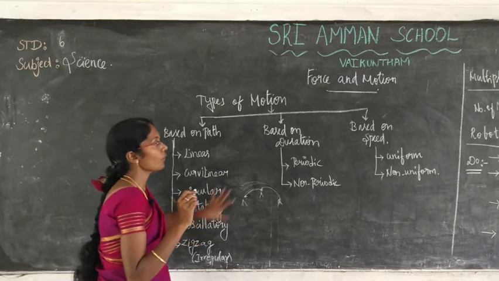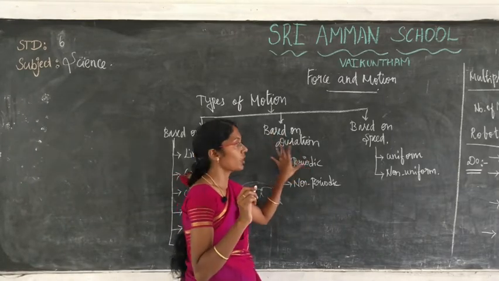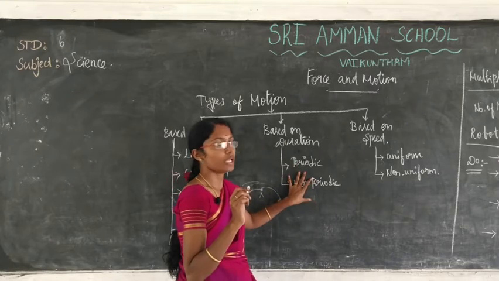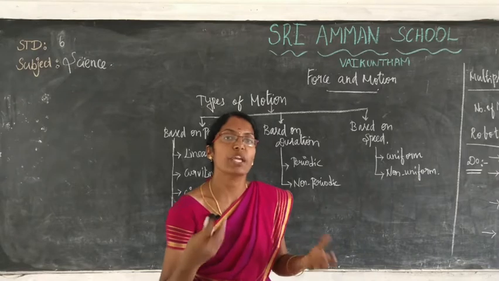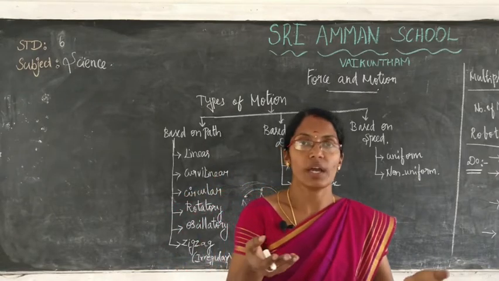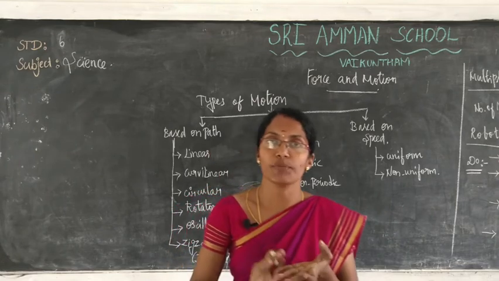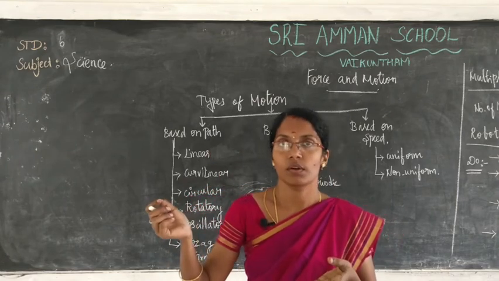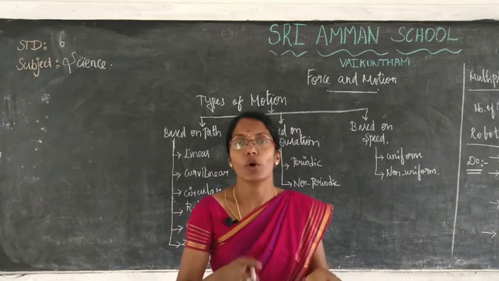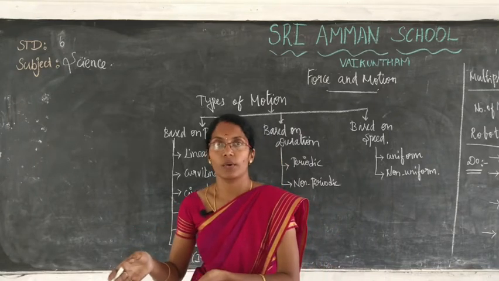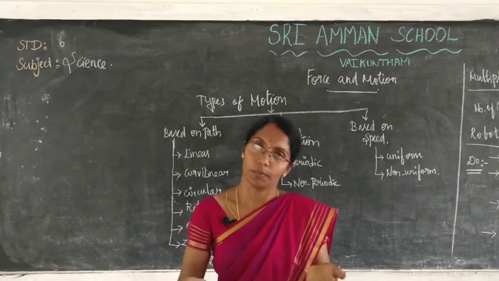Now we are going to see motion based on duration: periodic and non-periodic. What is periodic? You are in a classroom, and every 45 minutes there is a bell. How will you say that this period is over and we are going to enter the next period? That is periodic motion.